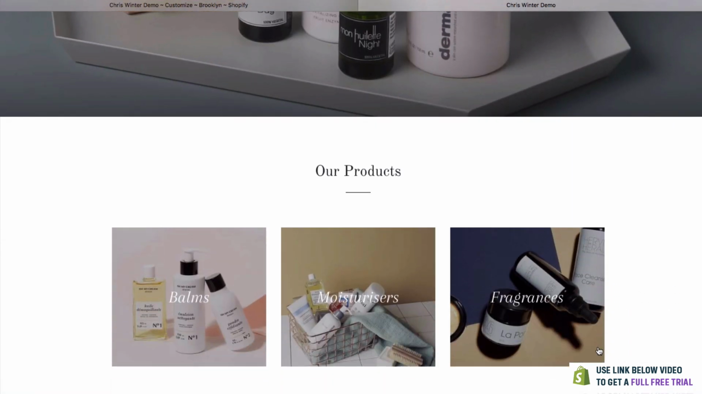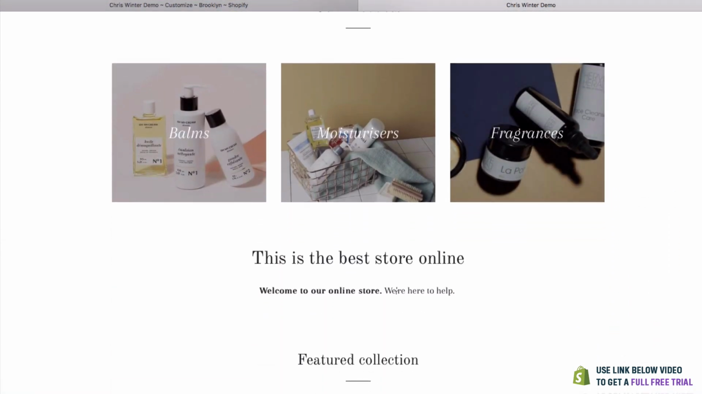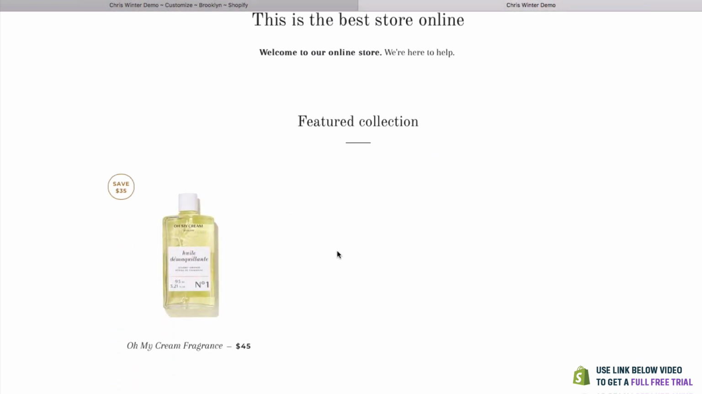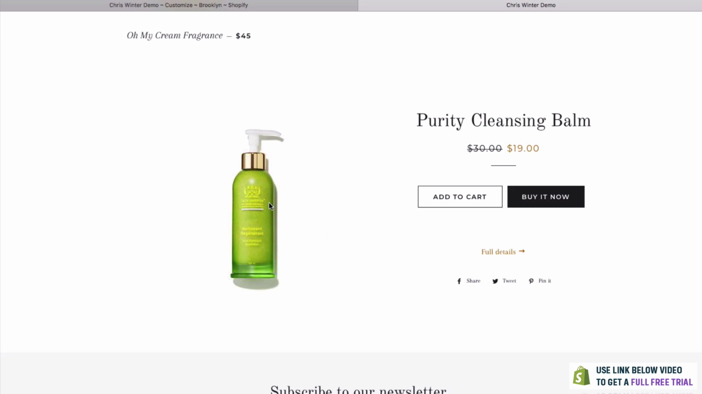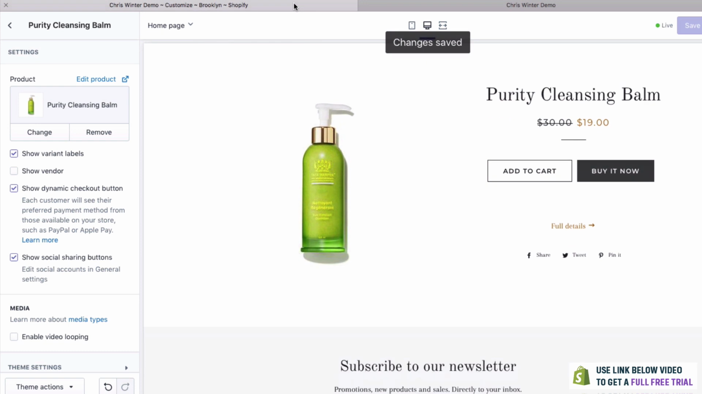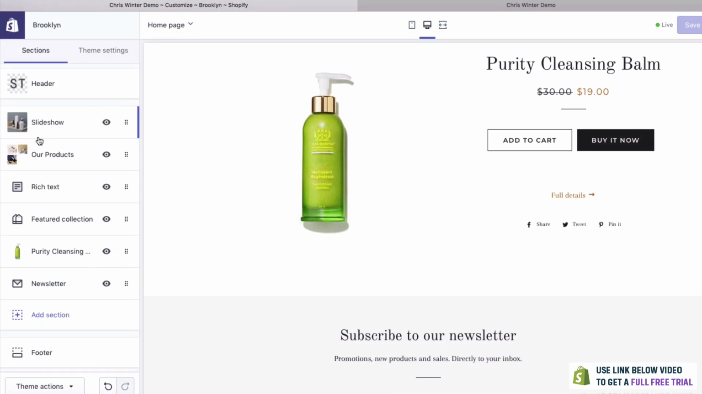So we'll go down. We have our products list. We have our text. We have that collection, which has only got one product, unfortunately, but that's okay. And then we have this really nice way to do this. So if you've only got one product, this is a good way to use it. You can see it's on discount, and they can go to the full details or add it straight to their cart. Looks really, really good.